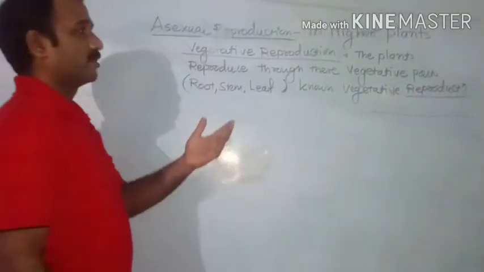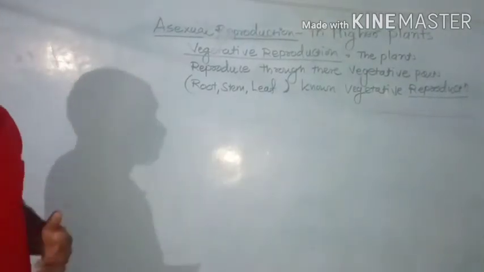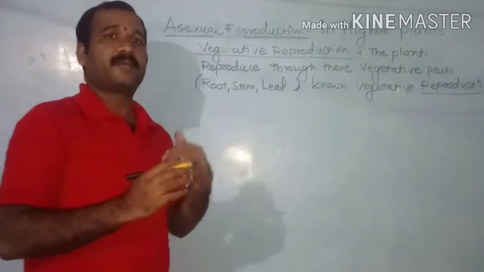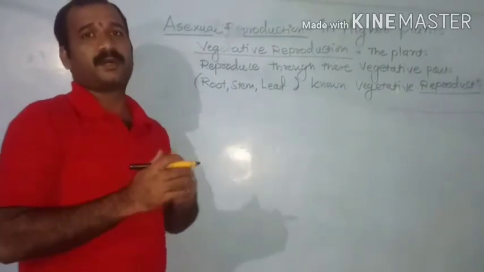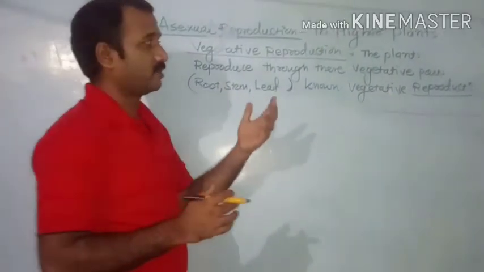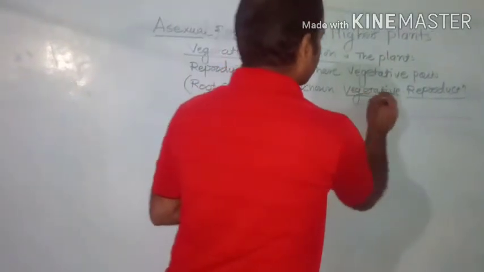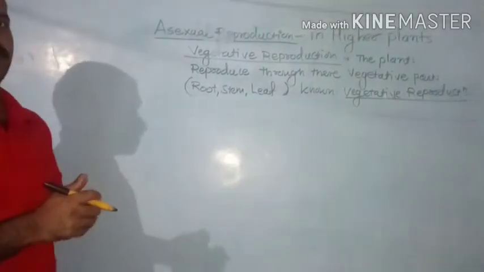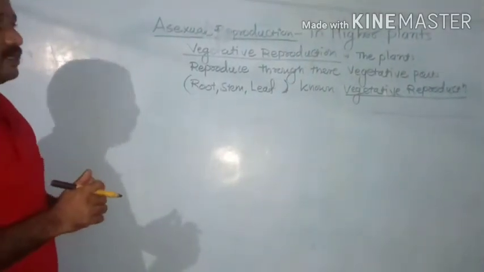Now vegetative reproduction in the higher plant may occur in two ways. First, it may be natural, and second, artificial. Artificial vegetative reproduction is nowadays used for getting a high yield, especially in the industrial area.